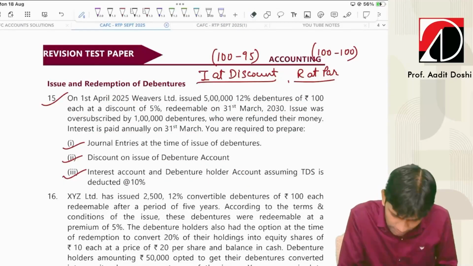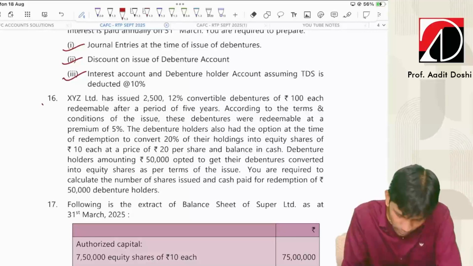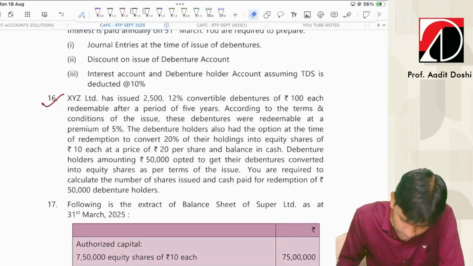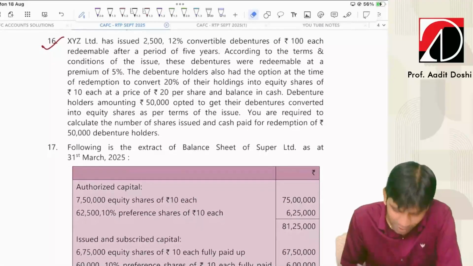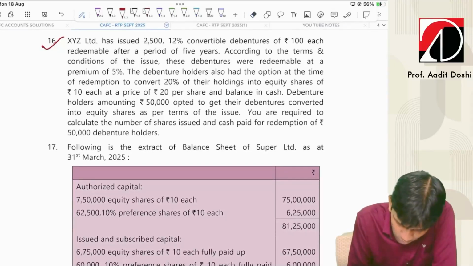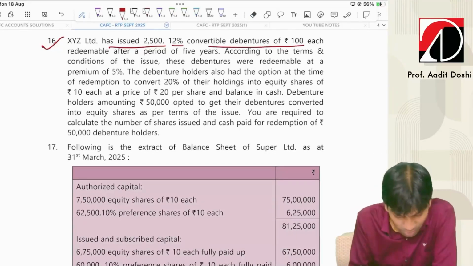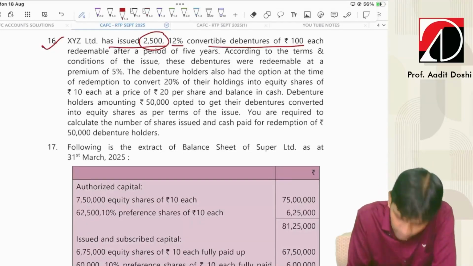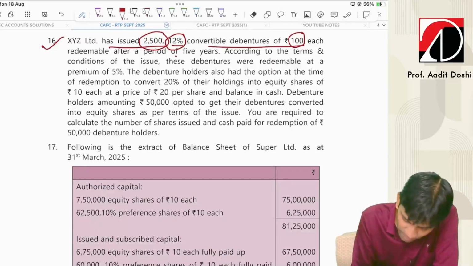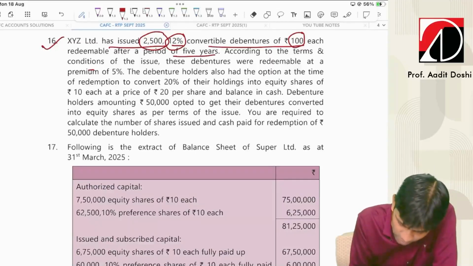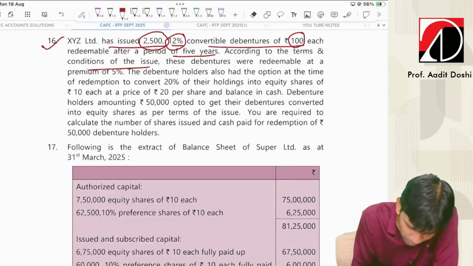Okay, next question, guys. I'll clear this. XYZ Limited has issued 2,500 12% convertible debentures of 100 each. Again, a debenture question. Number of debentures 2,500. Rate of interest 12%. Convertible debentures of 100 each face value, redeemable after a period of 5 years. According to the terms and conditions of the issue, these debentures were redeemable at a premium. So redemption at premium.